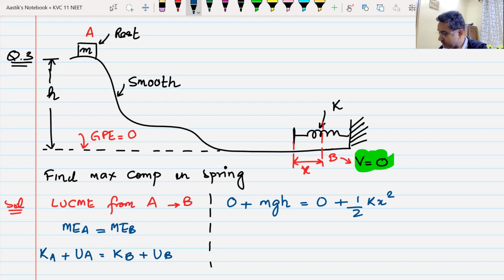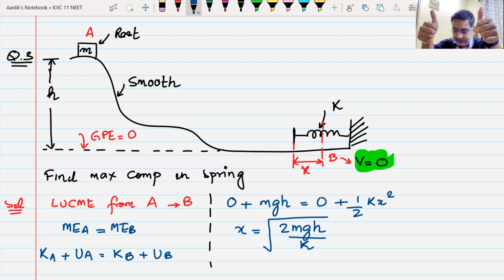Yes, sir. From here, you can find out the value of x. x equals the square root of 2mgh by k. This is the maximum compression in the spring. Everyone understands this, yes or no? I'll give you 1 minute to note it down, and then I will give you one question, and I hope that you are able to solve that question.